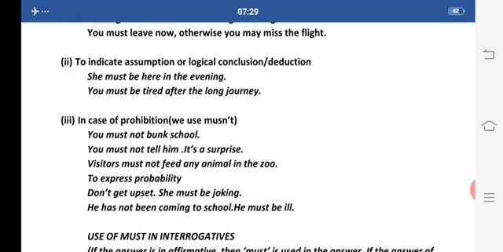To express probability, it means about future. Don't get upset, she must be joking. Now here we are making some probabilities. We are not sure, but we are making some probability. He has not been coming to school, he must be ill. Again we are making some probability that he must be ill, that is why he is not coming to school.